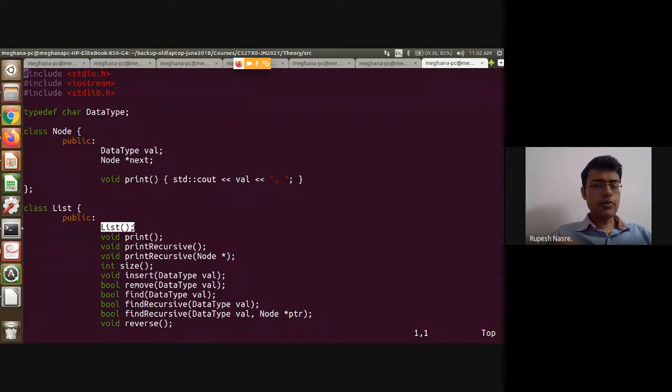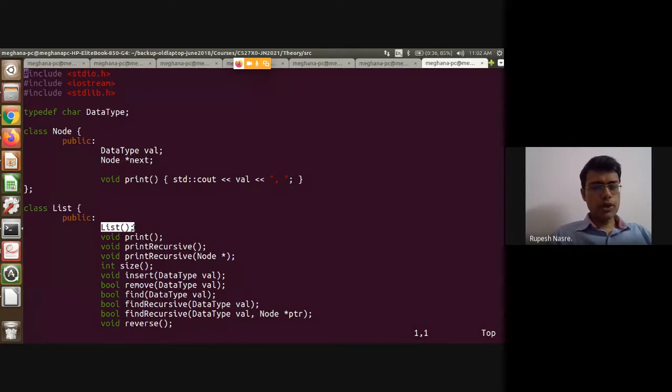And therefore, you might want to write the destructor so that it destroys the list, deallocates memory so that it can be used for some other purpose. Otherwise, as you create more and more lists, this memory will keep on getting consumed more and more, and that will create issues for your own software. So it is expected that the memory should be clean. Clean meaning it should not be unnecessarily consumed.